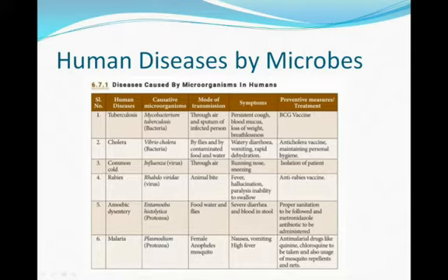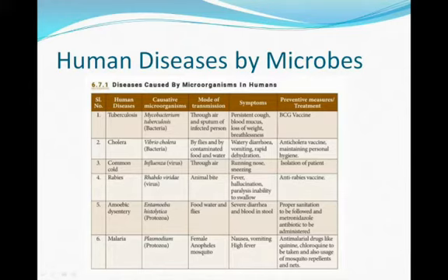Next, cholera. The causative microorganism is Vibrio cholerae. The mode of transmission is contaminated food and water. Symptoms are diarrhea, vomiting, rapid dehydration. The prevention is the anticholera vaccine and maintaining personal hygiene.